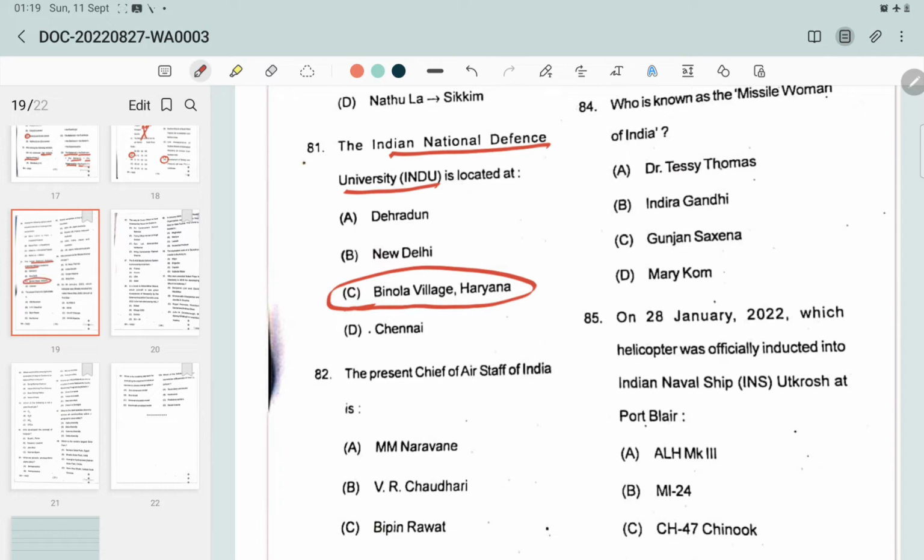What is the aim or the objective of the INDU? The first objective is to promote research oriented national defense policy and high level leadership development of officers for military duties and policy formulation responsibilities. It develops and propagates higher education in defense studies like defense management and defense science and technology. These are some objectives of the INDU.